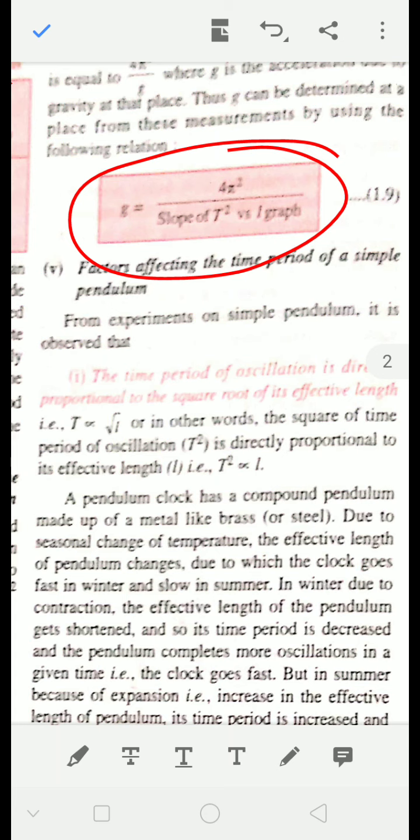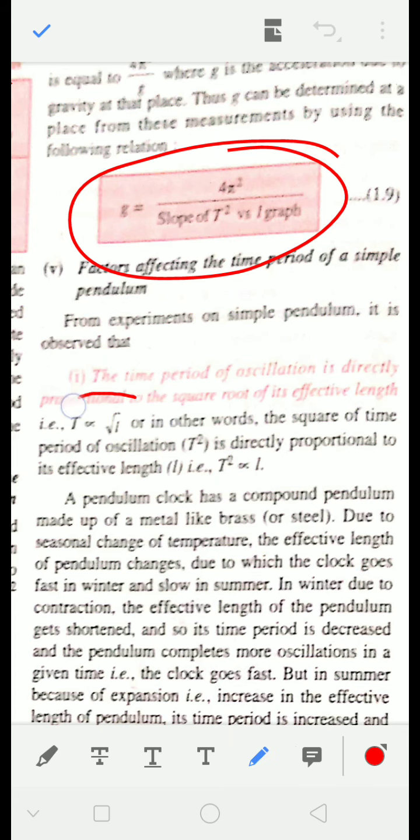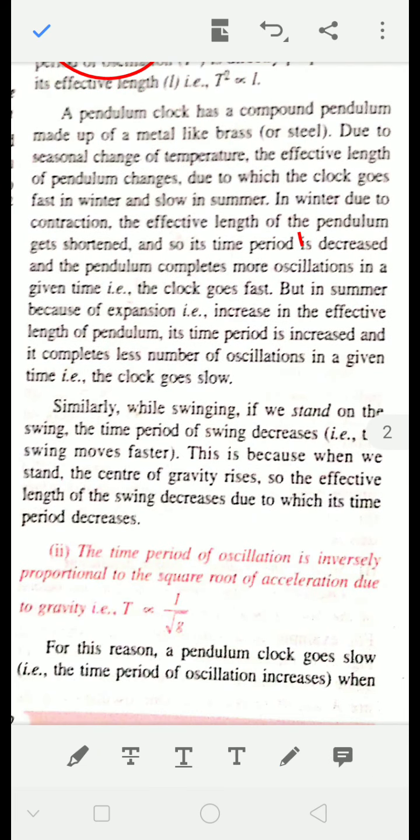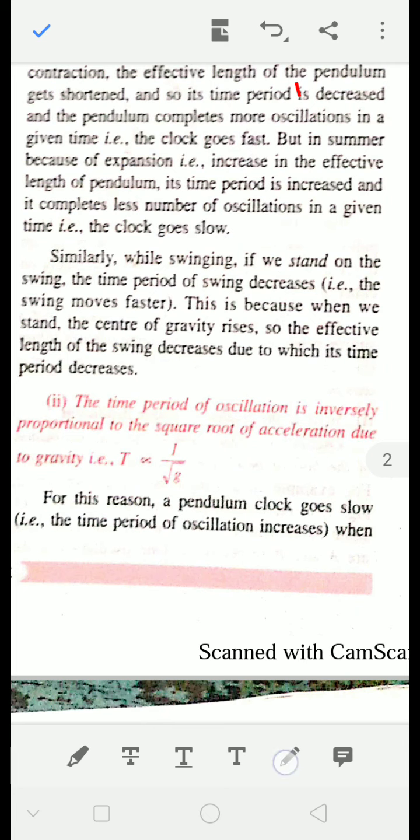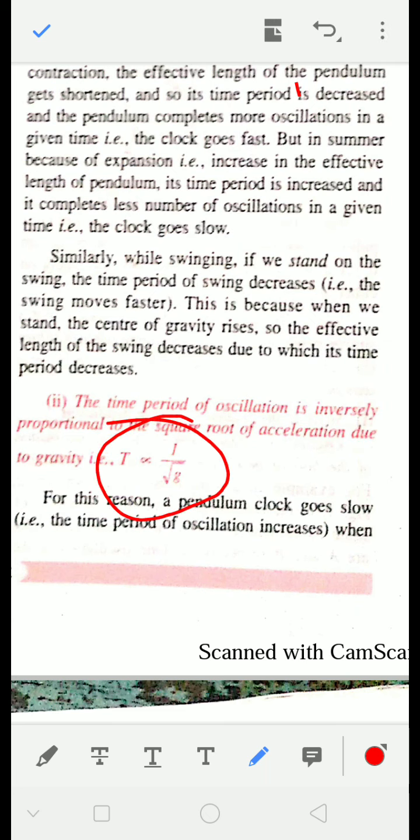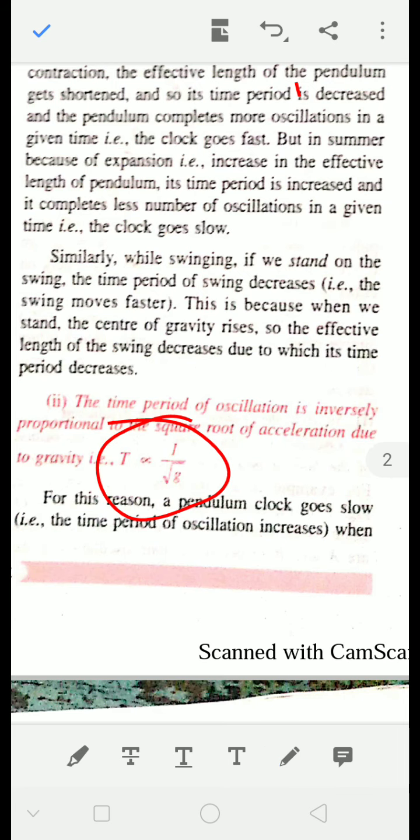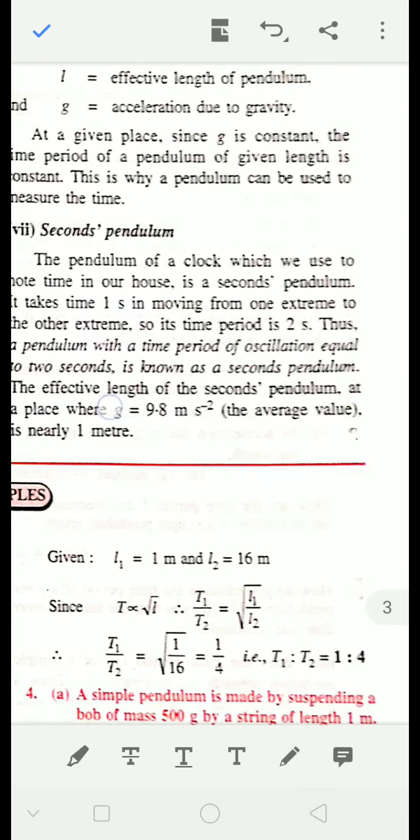Now, factors affecting the time period of a simple pendulum. The time period of a simple pendulum is directly proportional to the square root of length. Okay. And it is inversely proportional to the square root of G. So from here, we are getting the formula of time period.